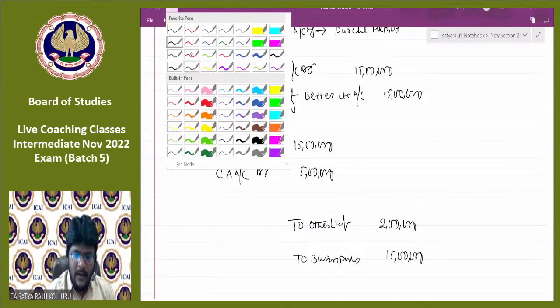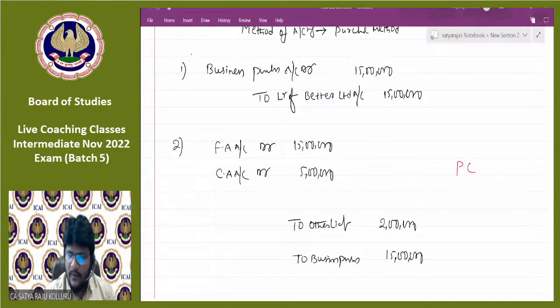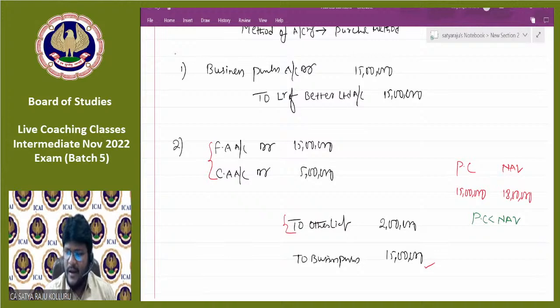Now you can compare PC with NAV, guys. PC was 15 lakhs. NAV is nothing but assets minus outside liability. That is 15 plus 5, 20; 20 minus 2, 18 lakhs. Can you please tell me, all of you, is it the situation PC greater than NAV or PC less than NAV? PC less than NAV. If the PC is less than NAV, this situation will give rise to capital reserve.